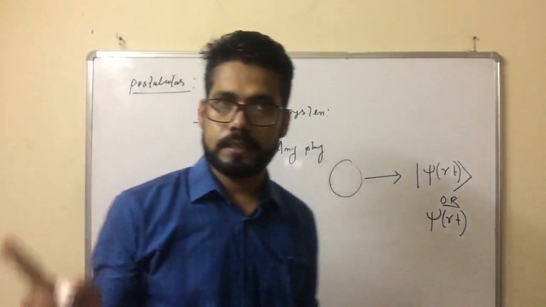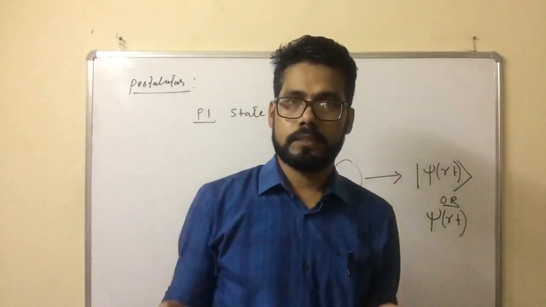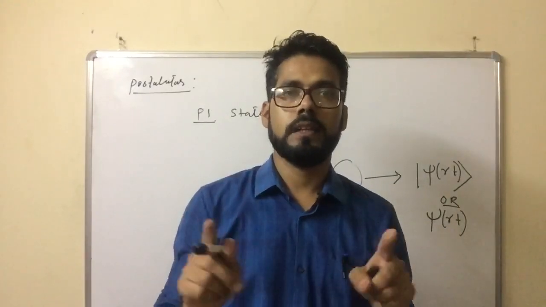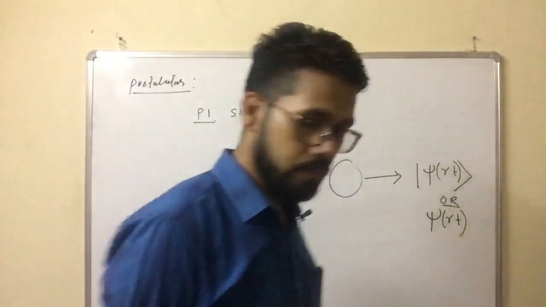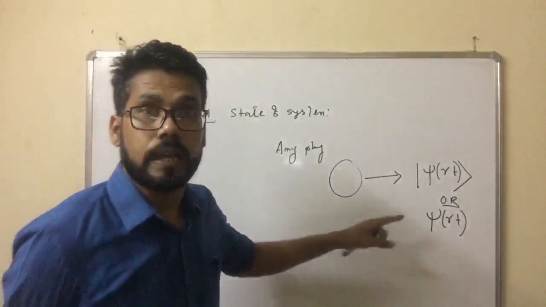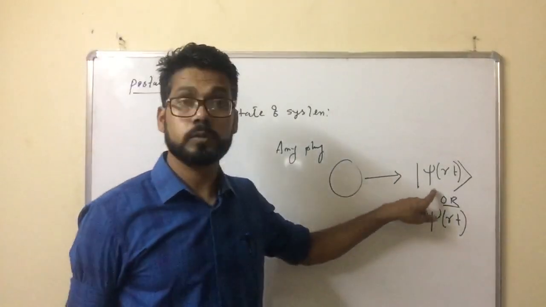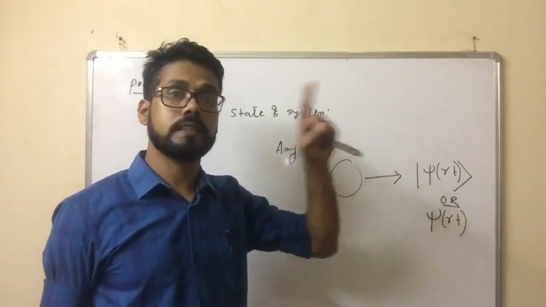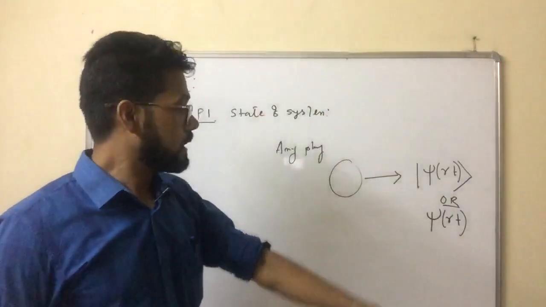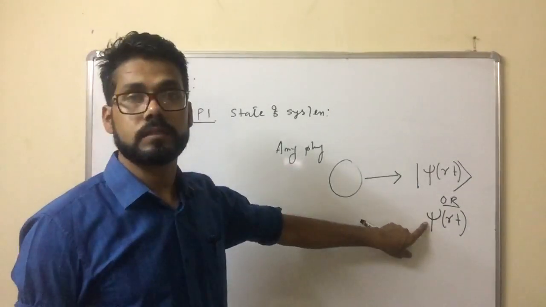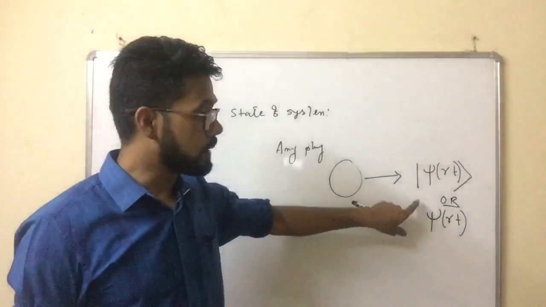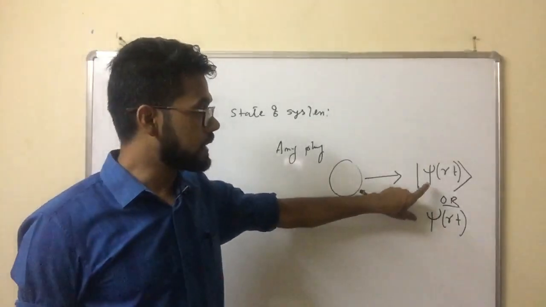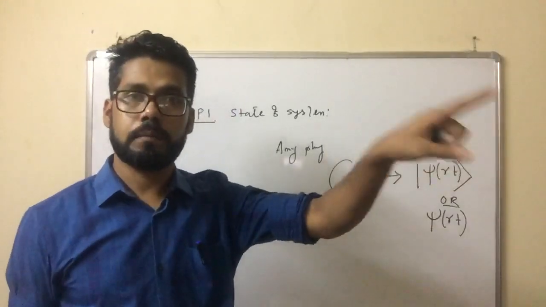Any quantum mechanical system is represented by a wave function in Hilbert space. What is Hilbert space? Hilbert space is an n-dimensional linear space. This is the first postulate, and the wave function should be such that we can extract all necessary information about the system from it.